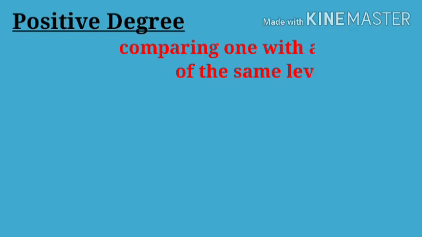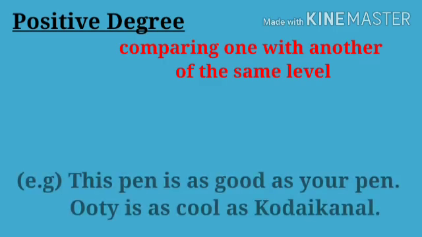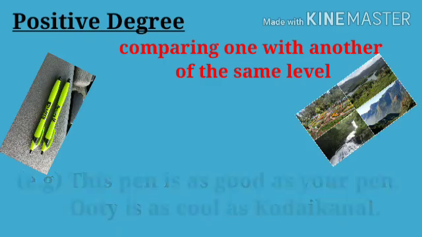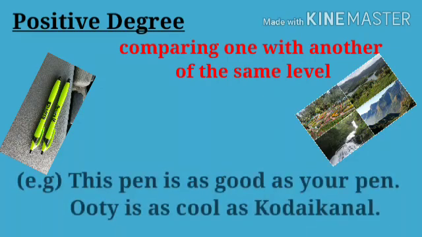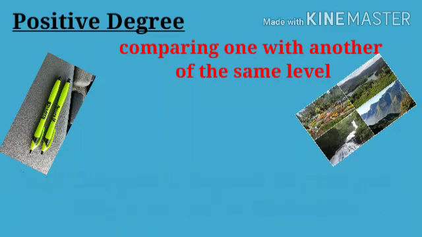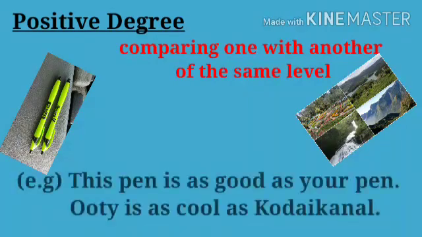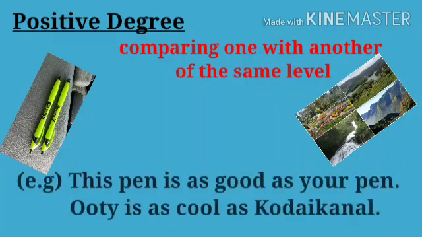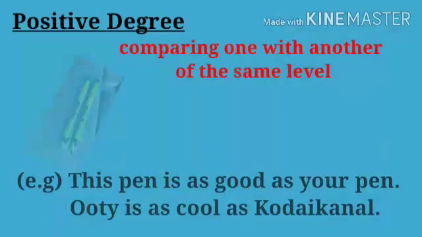First, we are going to see positive degree. Positive degree is comparing one with another of the same level. For example, this pen is as good as your pen. Ooty is as cool as Kodaikanal. Here, this pen as well as your pen, both pen quality is same. That means good. Then Ooty as well as Kodaikanal, both places level of the cooling is same. Here, comparing one with another of the same level.